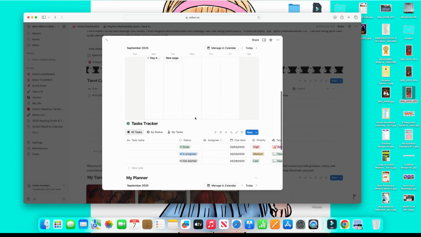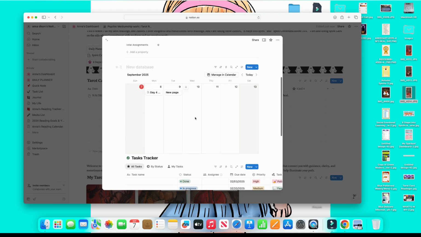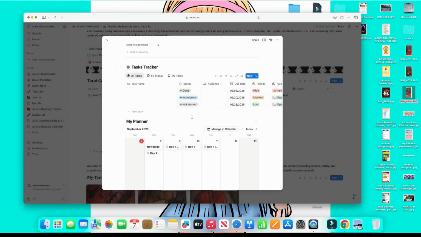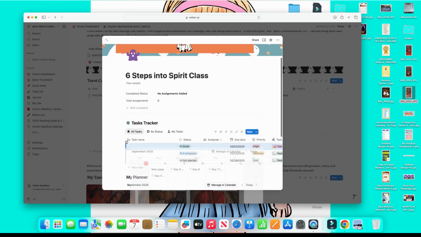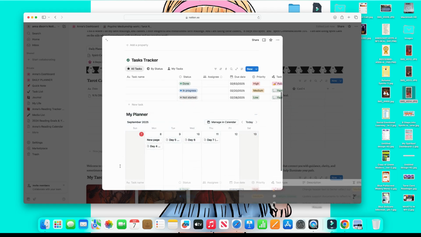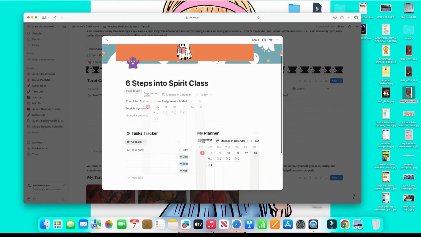And I was just so excited of how I can incorporate the calendar into here when I deleted it. And yeah, here we go. I was trying to move it into position of how I wanted it, but I was trying to move it on the top so I can see my assignment.